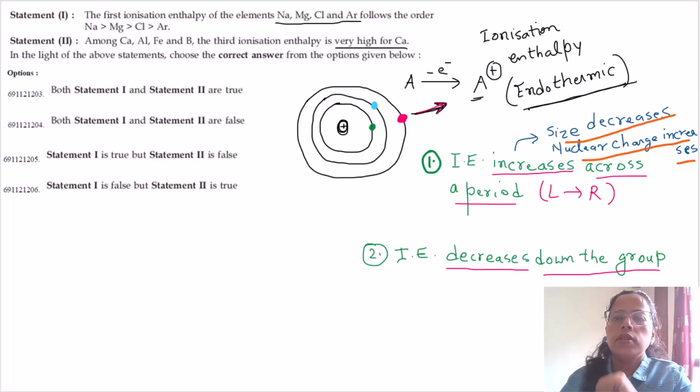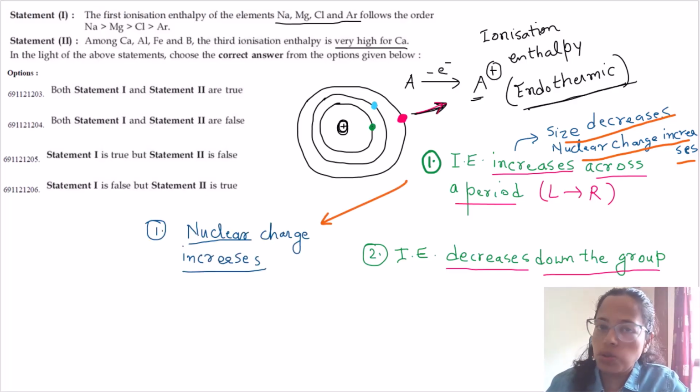Although the number of electrons also increase when we move from left to right across a period, the increase in the nuclear charge is much higher as compared to the number of electrons that are increasing. The number of electrons remain mostly in the same shell, but the nuclear charge increases a lot as we move from one element to another from left to right.